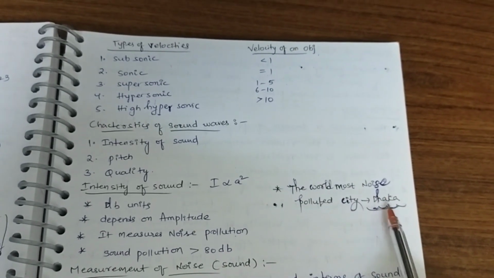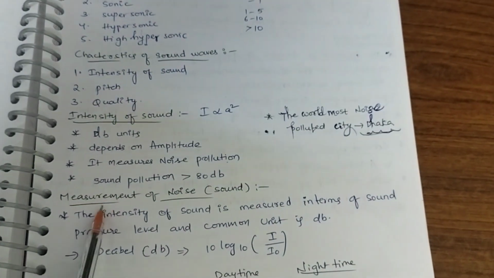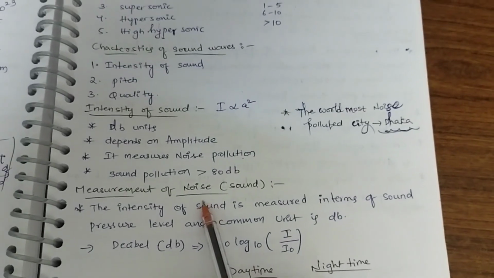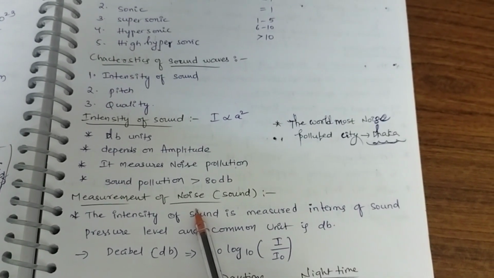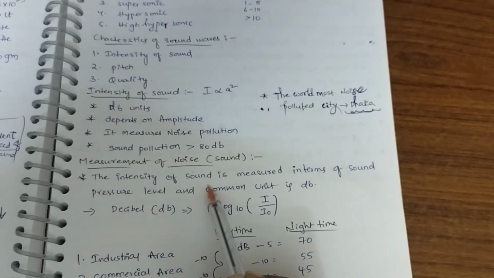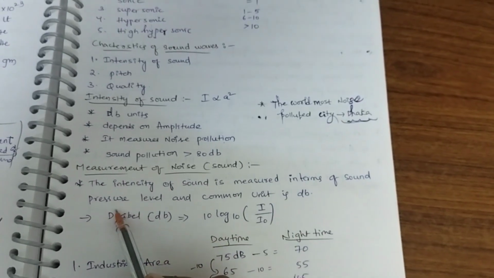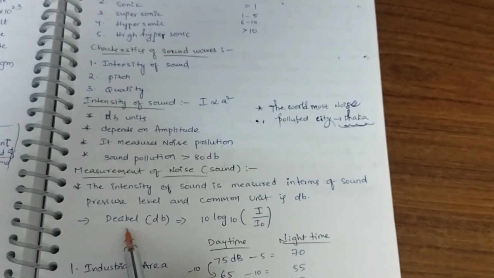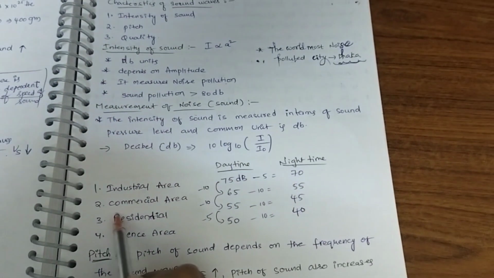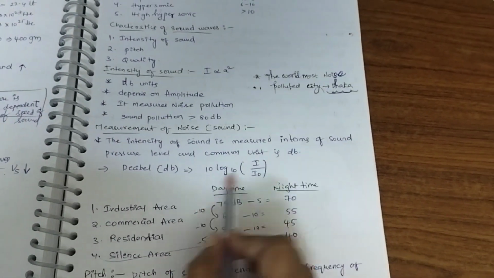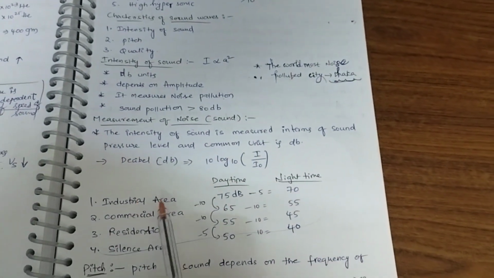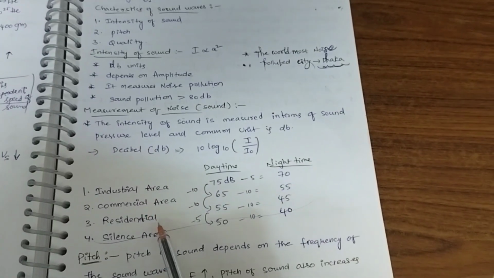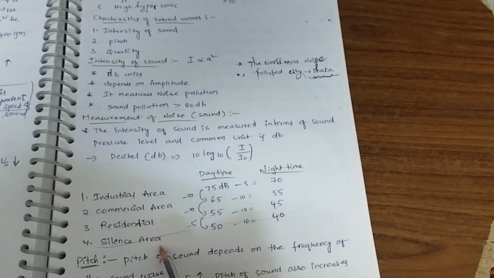Remember, this is important. And when it comes to measurement of the noise, the intensity of sound is measured in terms of pressure level and the common unit is decibels. This is not required, and this is what we have to remember: the noise levels at daytime and night time in the industrial area, commercial area, residential area and silence area.